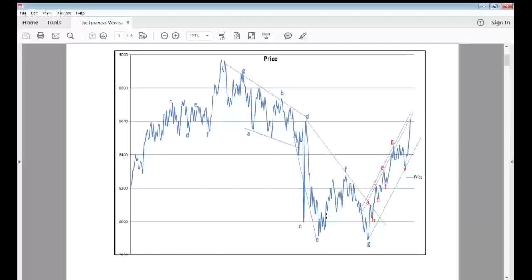Over here, if you can see the report, this is the rise. This rise has been in a very clear bifurcated A, B, C, D, E, F, G, which was the diametric pattern. Then we have seen a fall in the form of a three-wave X wave. This X wave halted above the 8320 level, which was important, and then the reversal happened. This was probably the bear trap where the important low was broken, but only temporarily, for a day.